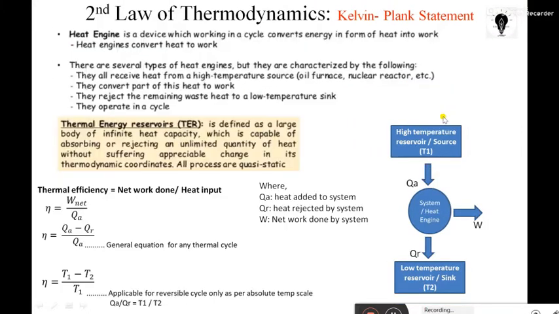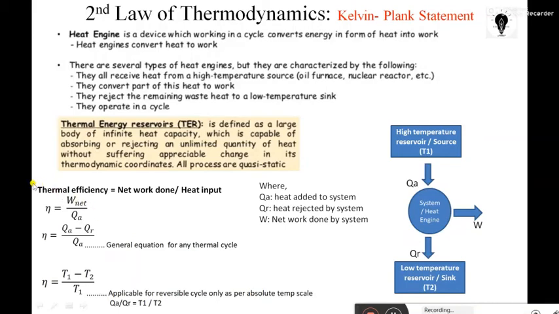Okay, so this is the source. It should have a temperature T1, that is the maximum temperature. The temperature T2 is the minimum, that is the sink, where we are wasting all the waste heat energy; we put it at that sink area. So this is T2. Now you may understand what a high temperature reservoir and a low temperature reservoir are.